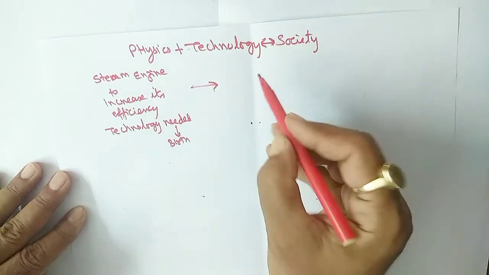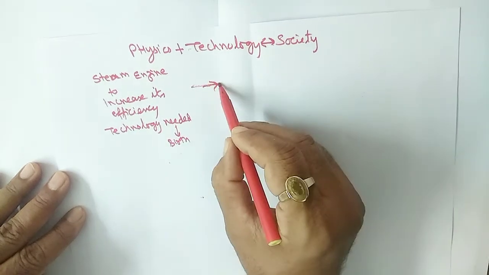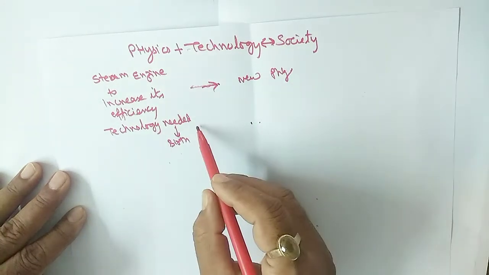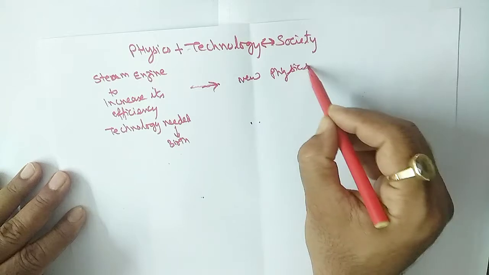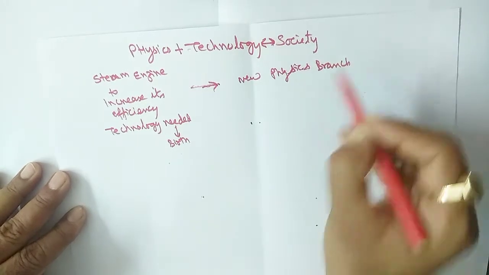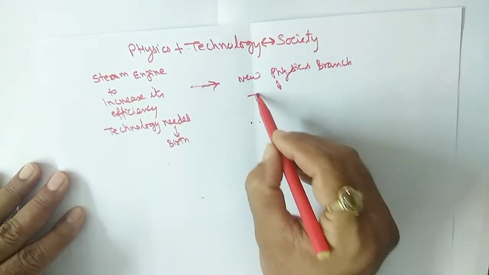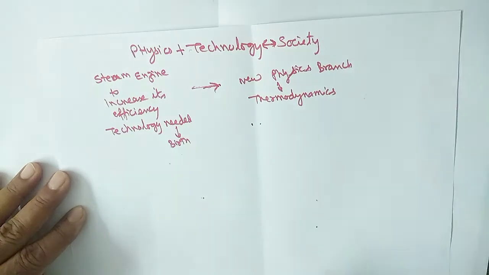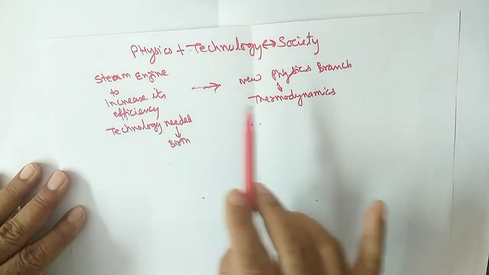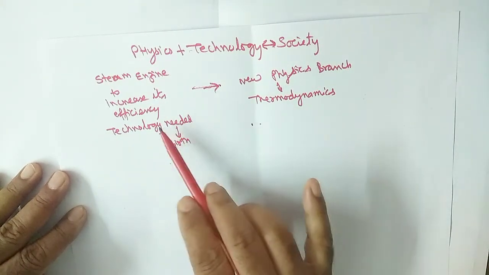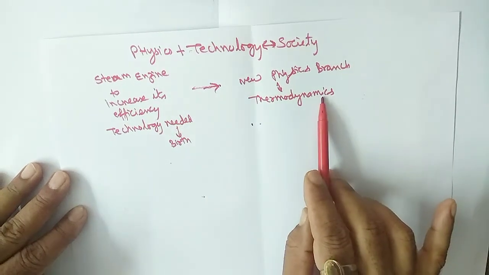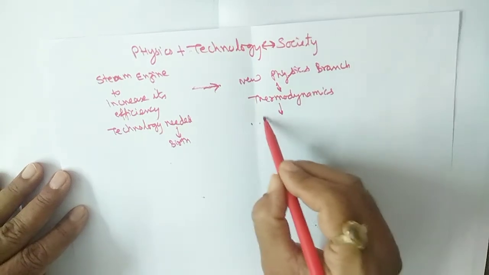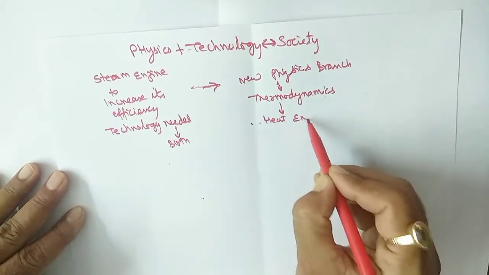From here a new physics branch developed, and that branch is thermodynamics. It was the need of the time to increase the efficiency, so this branch was required. And from thermodynamics, we developed and modified heat engines.